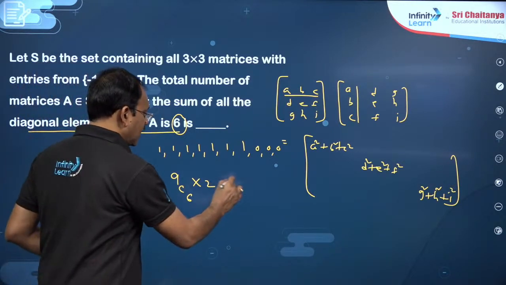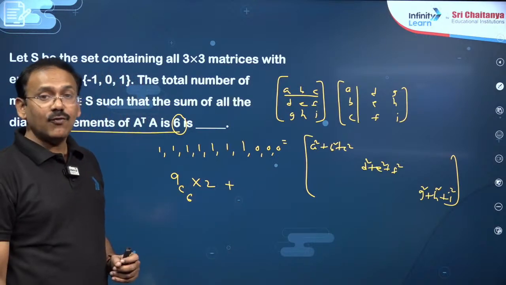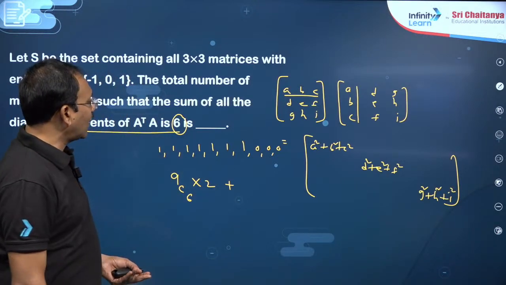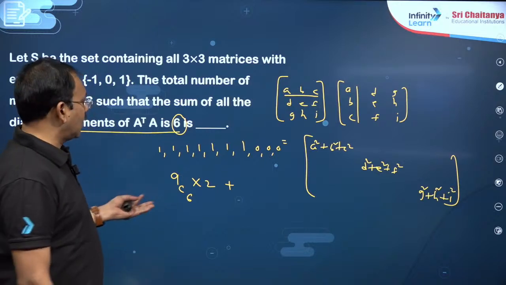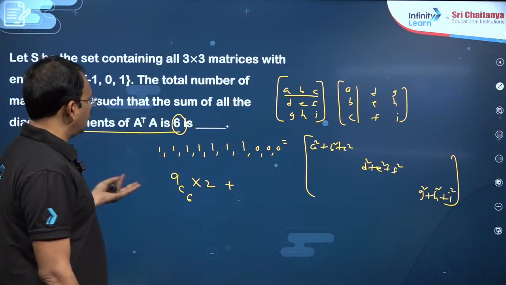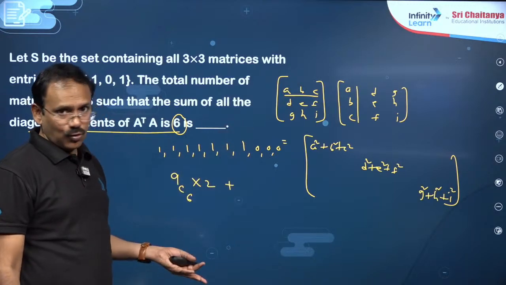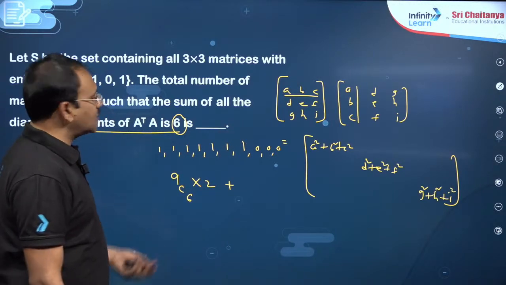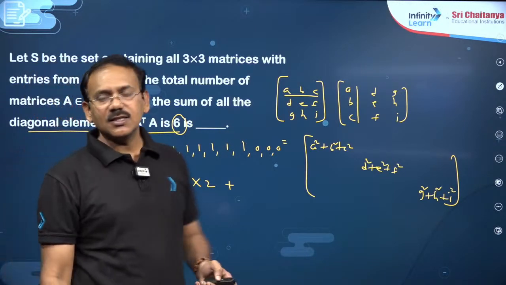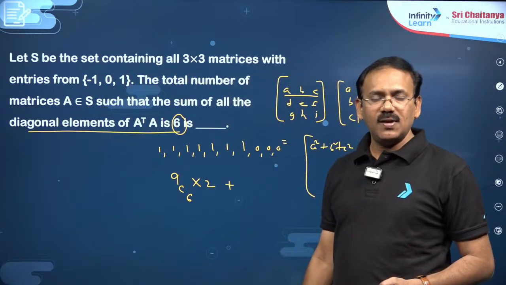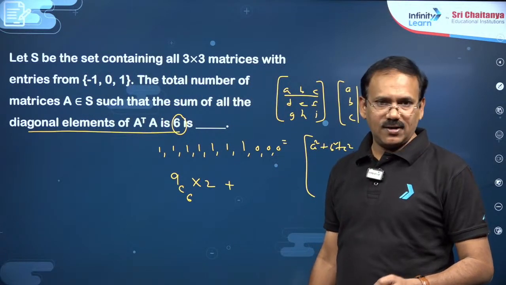Second possibility, dear students, if you introduce 2, is it possible? 2 is not there, right? So what are the other possibilities? All entries must be -1, 0, 1 only. So can we make any entry 2? No. 3? No. So this is the only possibility we are going to get, dear students. Accordingly, you can answer this question. 6 ones and 3 zeros, no other way, dear students.